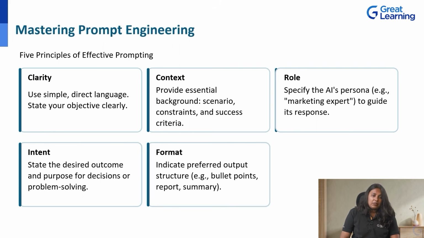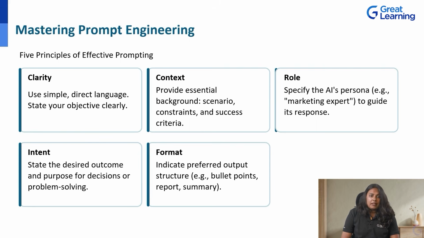And the fifth one, format. Indicate your preferred output structure. For example, bullet points, report, or summary. Be specific about how you want the information presented. A bad one could be, give me information about project status. And a good one would be, create a project status report in table format with columns for task, status, owner, and deadline.